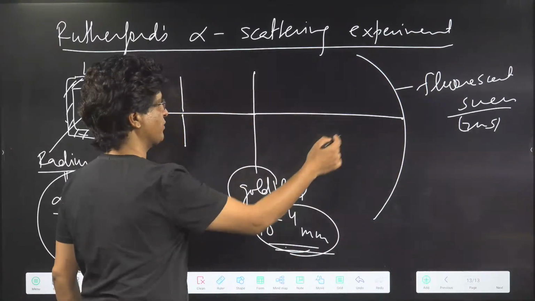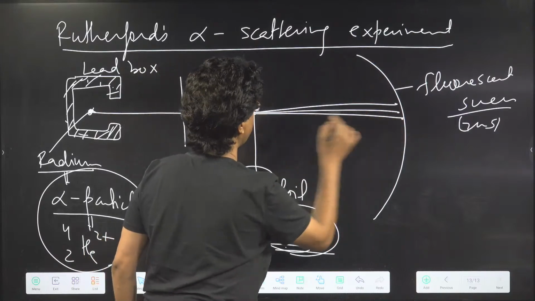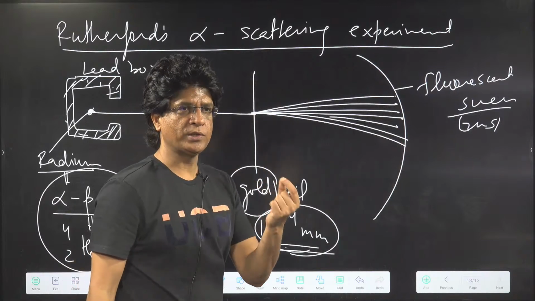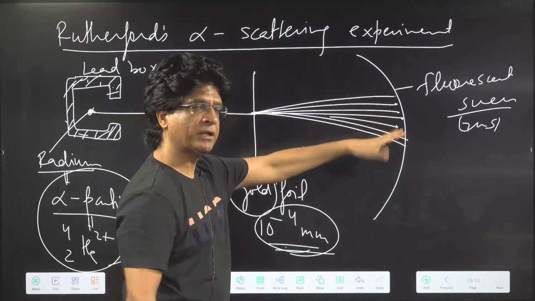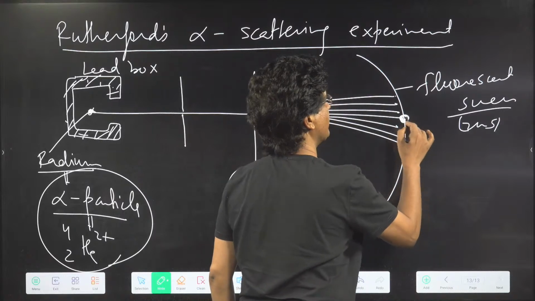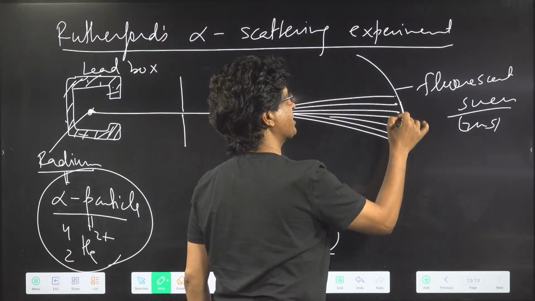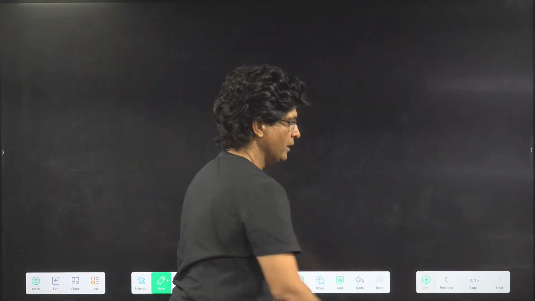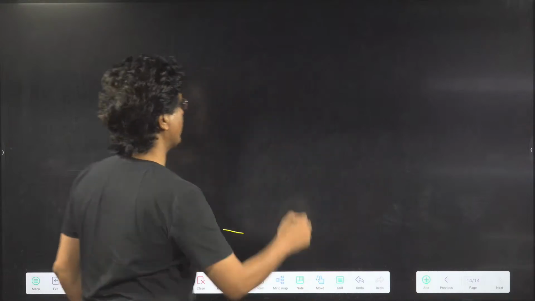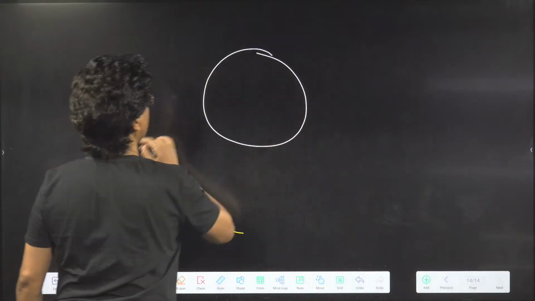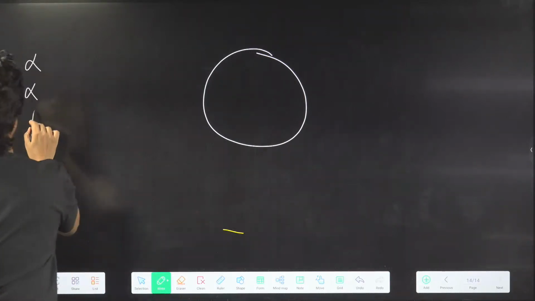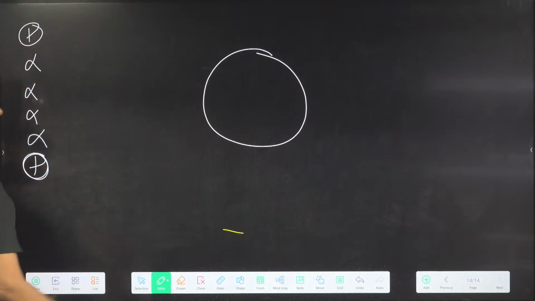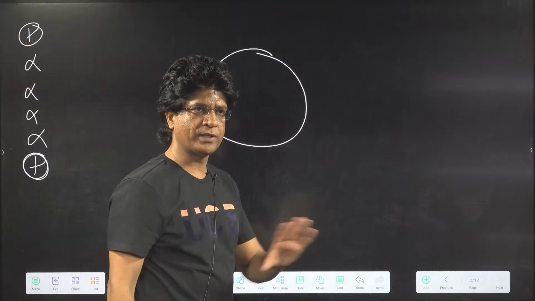So he was performing the experiment and he found that yes, there was scattering all around. He was finding the scintillations or the sparks everywhere around, but most of the scintillations were focused here. As we move away from the center part, the number of scintillations kept on decreasing. So he prepared a full-fledged chart for that, and he found what? If alpha particles are coming, they are all positively charged, all alpha particles are helium nuclei, sans electrons, there are no electrons in that.